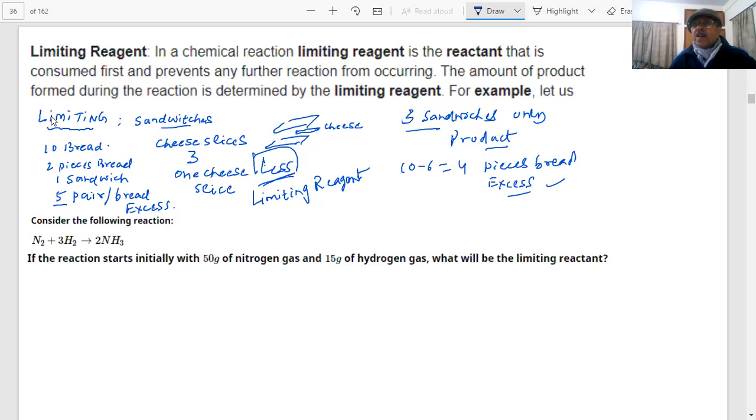Right? Clear? Therefore, students, in a chemical reaction also, similar analogies will be there. If we mix the appropriate amounts of the reactants as per the stoichiometry of the reaction, then it is not a case of limiting reagent. For example, students, I am writing a reaction: nitrogen reacts with hydrogen. This is a balanced reaction. Is it a balanced reaction? Tell me first. Is this reaction balanced? Tell me. Is it balanced? Yeah, it is.